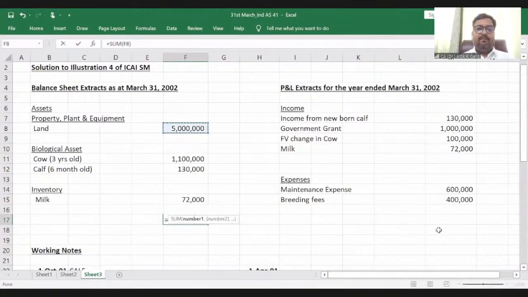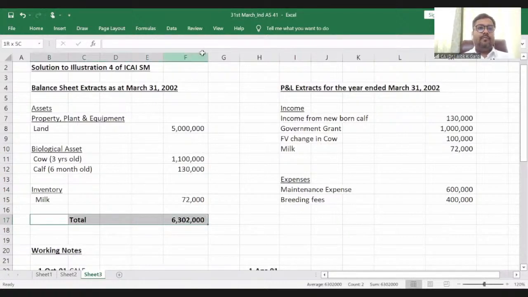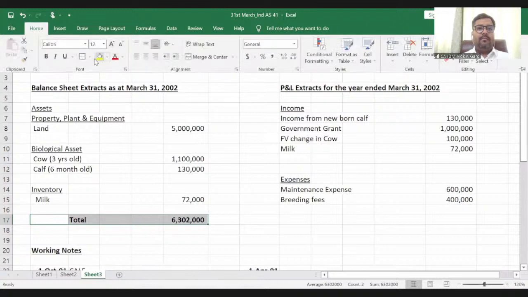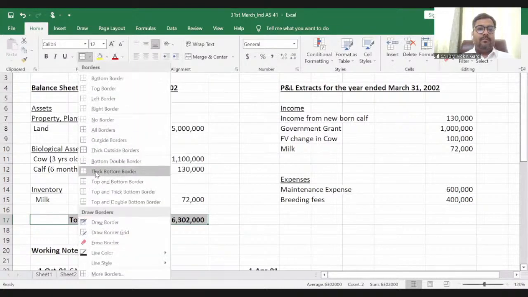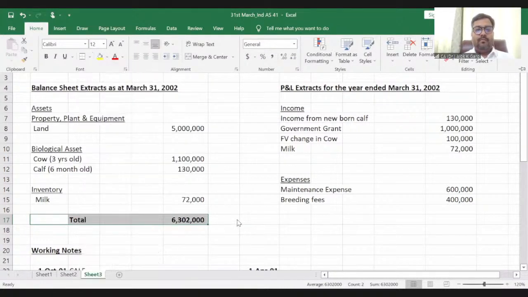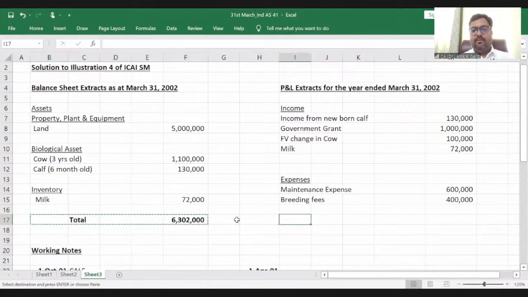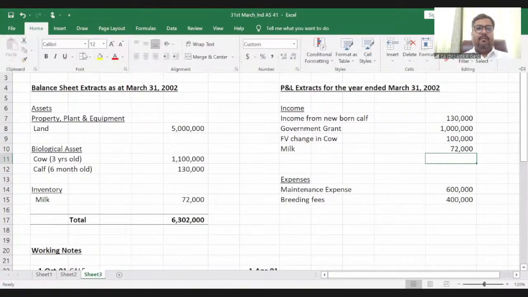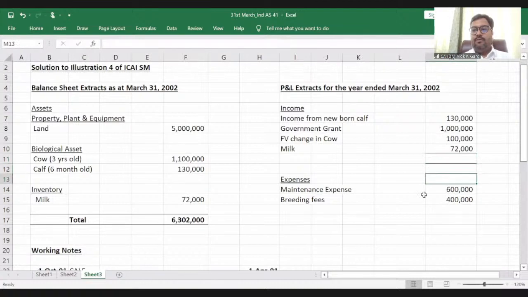If I talk about my balance sheet extracts, my total of the asset side is 50 lakh plus 11 plus 130 plus 72, 63,02,000. This is the total, right? And when I talk about total income, my total income will be this one.